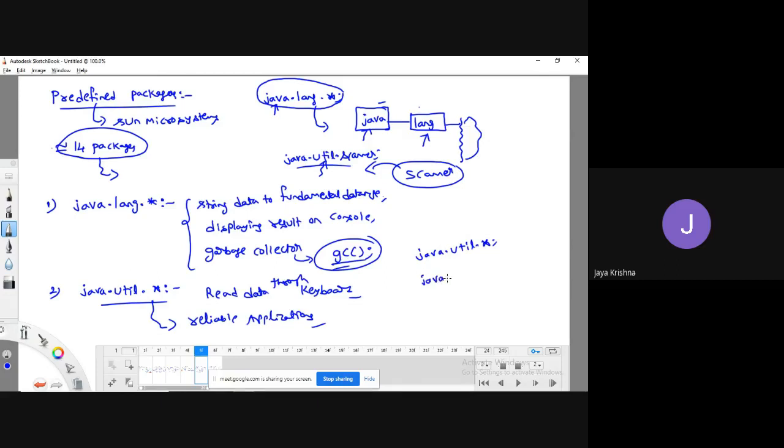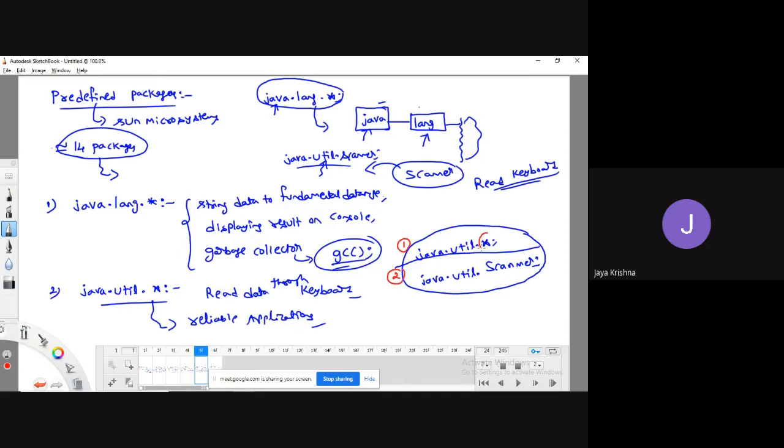I will write it once again in one more way: java.util.Scanner. My requirement is that I want to take some input from the keyboard. Which package can I use? I can use the util package. But in what way can I write it? I can go for either the first approach or the second approach.